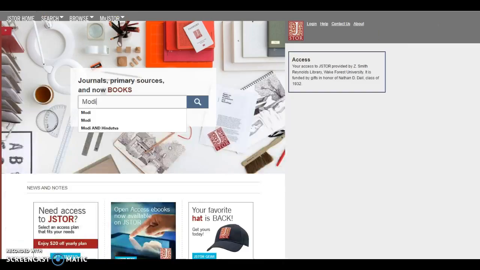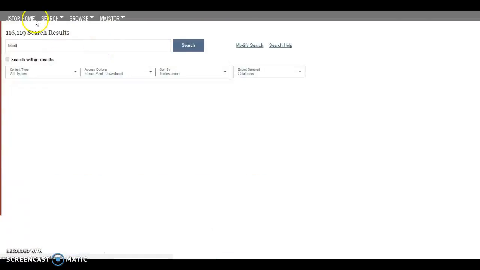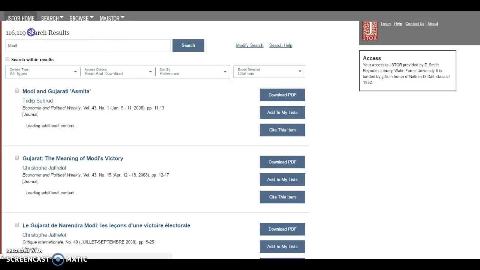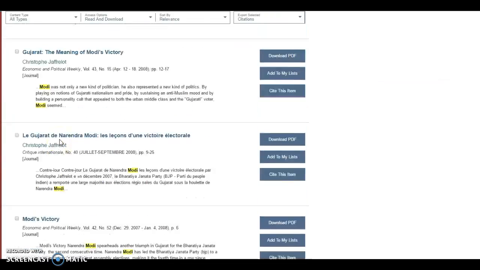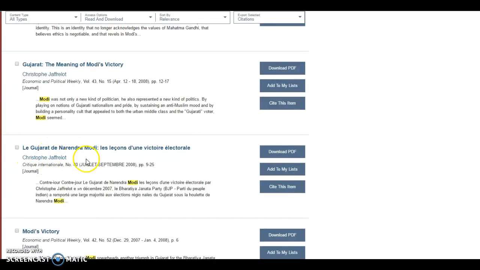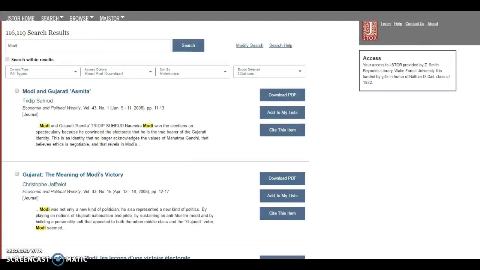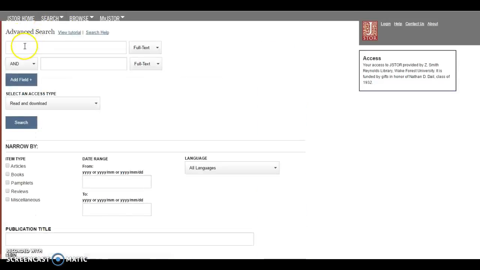So to exemplify some of the great things that JSTOR is capable of, I'm going to take some examples from a South Asian politics class I'm currently in. So let's look up Indian Prime Minister Narendra Modi. Just a quick search. That's going to bring up 116,000 search results, from different journals, news reports, things in different languages. All of this information is just too much to be able to build good research off of. So we're going to head over to Advanced Search.